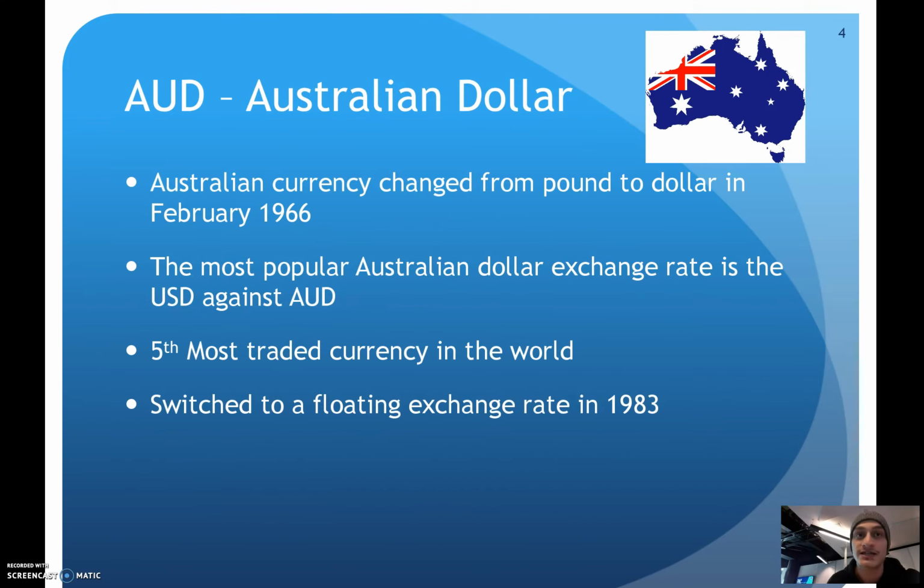The Australian currency changed from pound to dollar in February 1966. As stated by XC's currency rankings, the most popular Australian dollar exchange rate is the USD to AUD rate. The AUD is the fifth most traded currency in the world and switched to a floating exchange rate in 1983, meaning it can fluctuate in value. Due to Australia's substantial raw materials exports, the AUD is heavily affected by the Asian import markets such as China and Japan. This makes China Australia's largest export market and Japan the second largest.